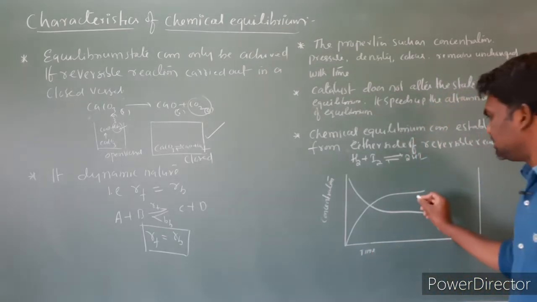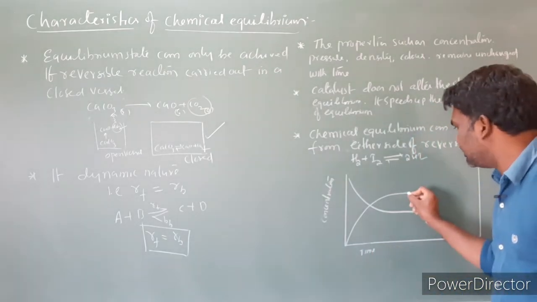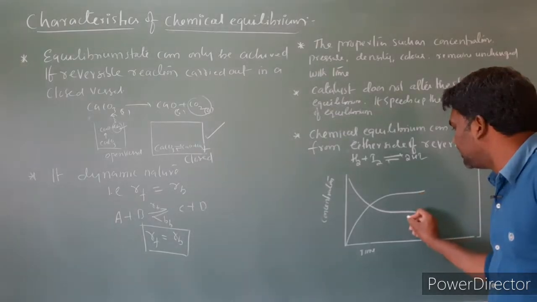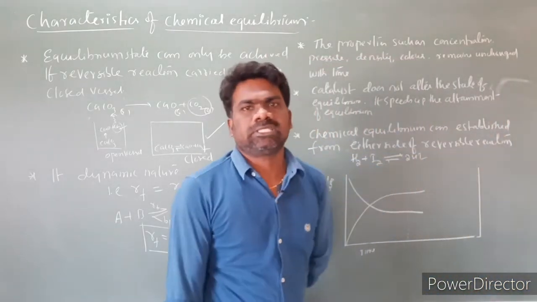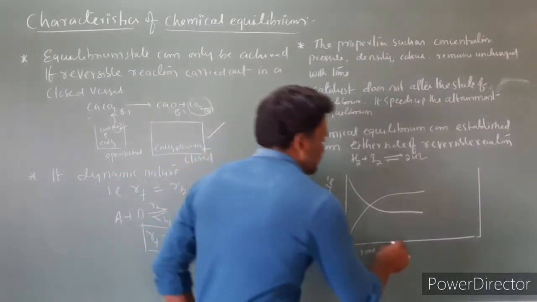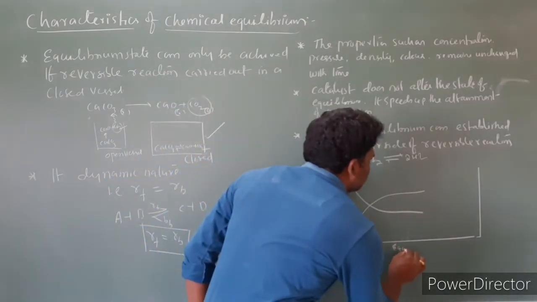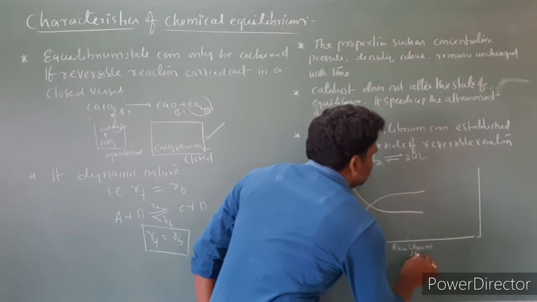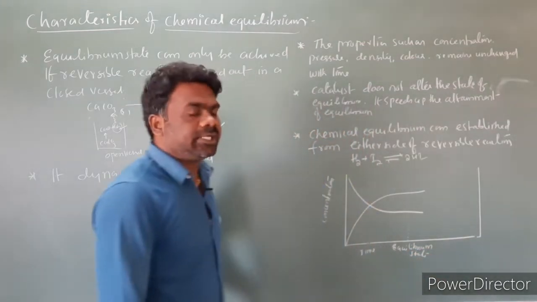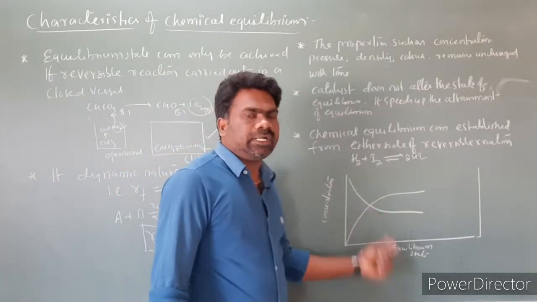At a particular state, at the equilibrium state, the concentrations of reactants and products become constant. So this state is called the equilibrium state. At equilibrium, the rate of forward reaction is equal to the rate of backward reaction.